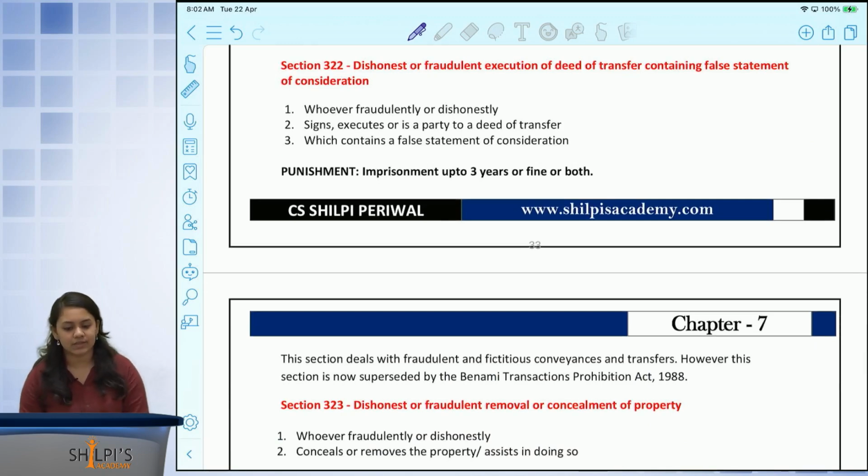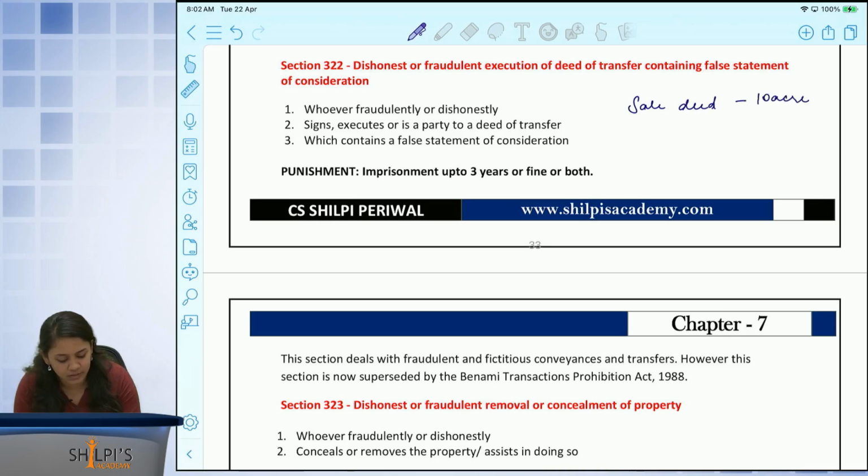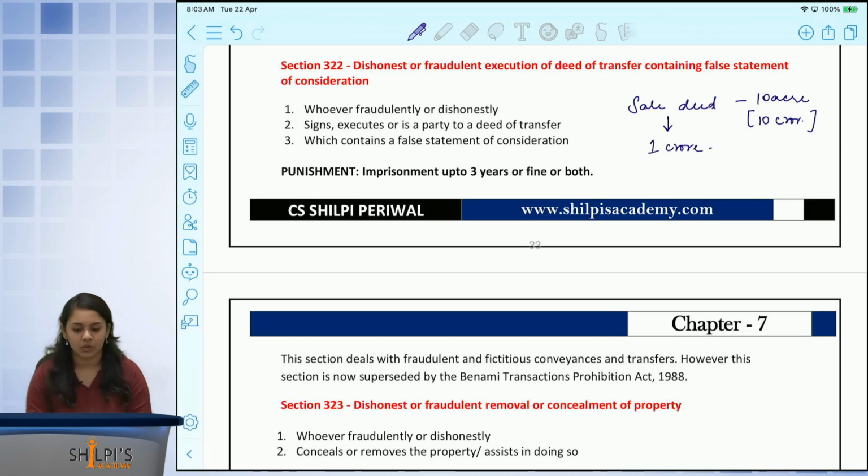Dishonest or fraudulent execution of deed of transfer containing a false statement of consideration. Now here, if any person is executing a sale deed for a property of, let's say, a 10-acre land which is worth 10 crore rupees, but the sale deed is showing that this sale value is only 1 crore rupees, which is 9 crores lesser than the actual value, this is what we call a false statement of consideration.